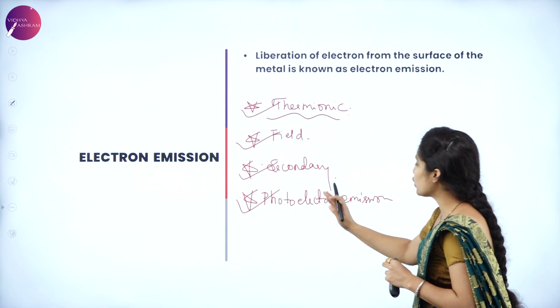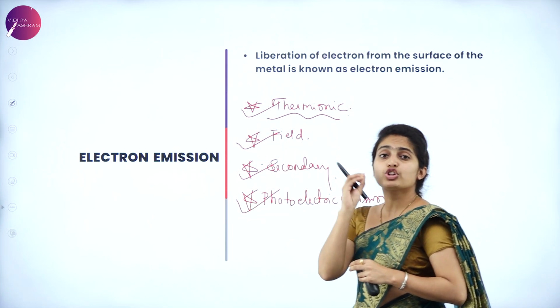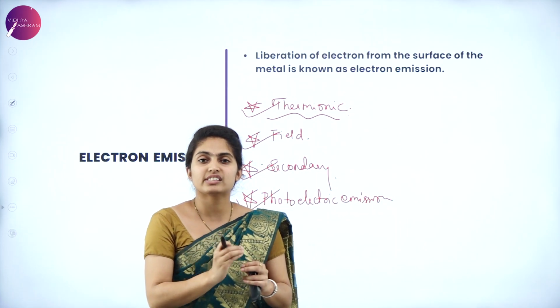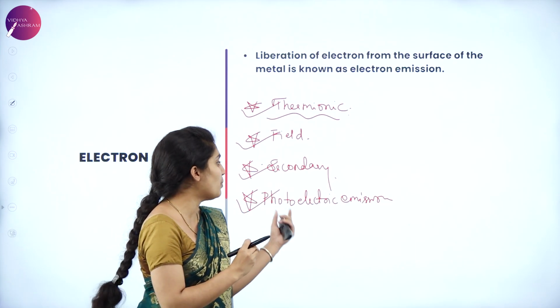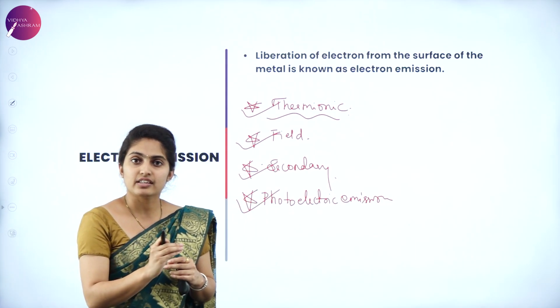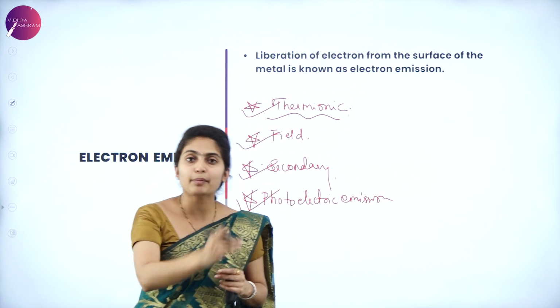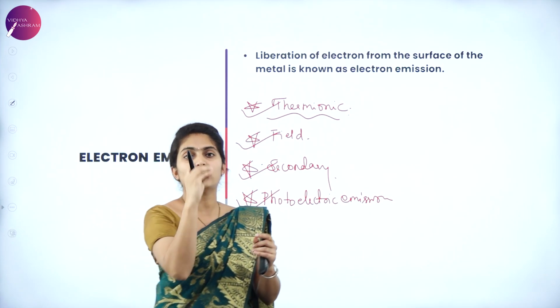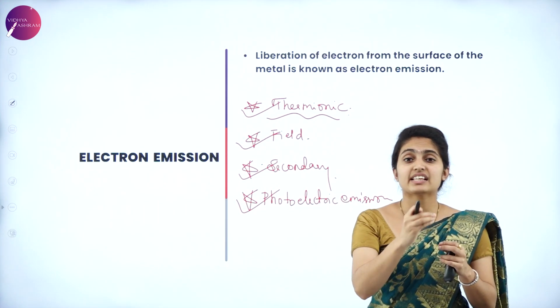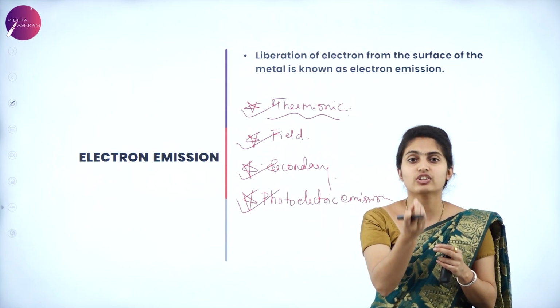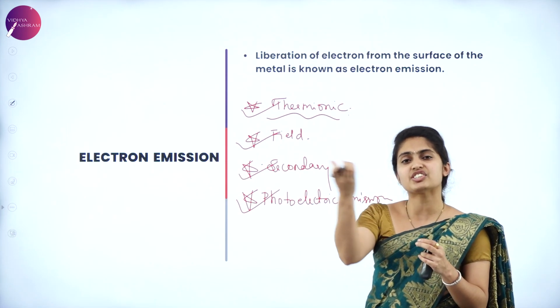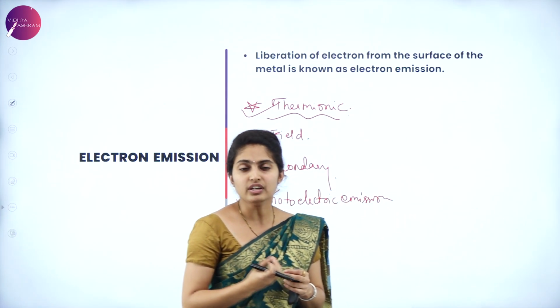Fourth one is photoelectric emission. This concept is also important and it's very easy. Everywhere you study this, it's a common type of emission where light falls on the metal surface, and when the light's intensity is more on the metal surface, the electrons present over there are ejected out of the surface of the metal.